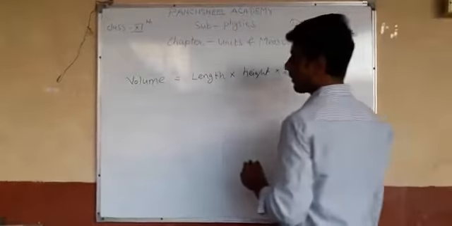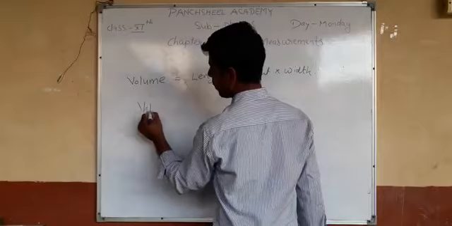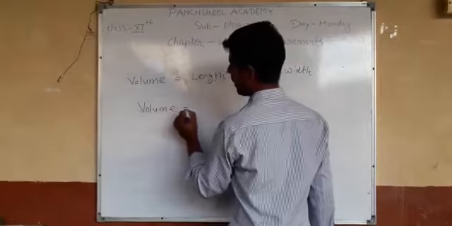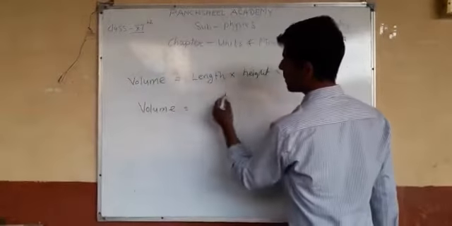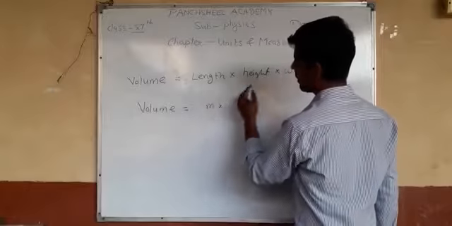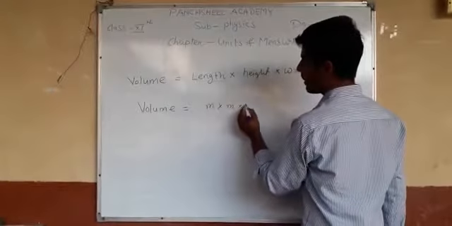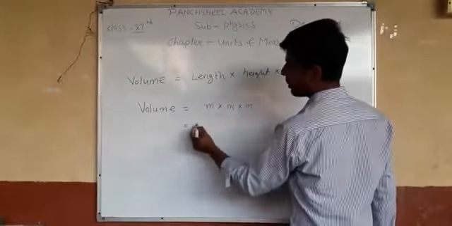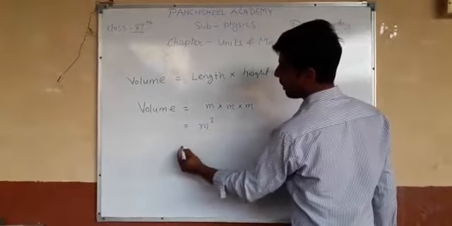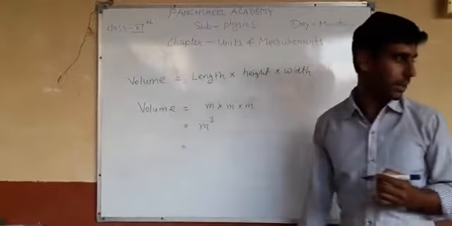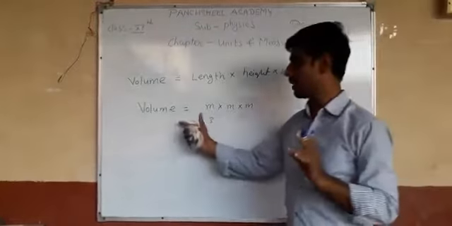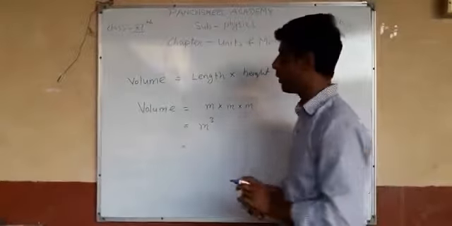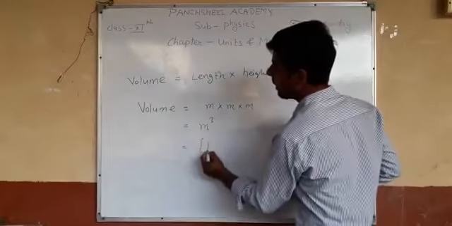If we talk about the volume of a cube, the length is measured in meter, this quantity is also measured in meter, and this is also in meter, so this is meter cube. And if we write the dimension formula for volume, we can write like this.